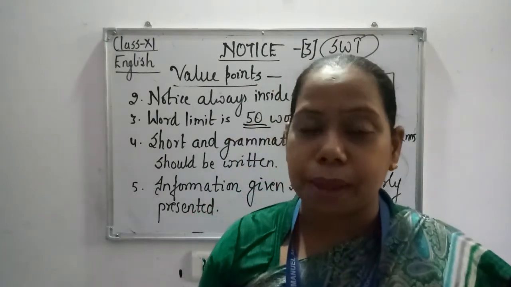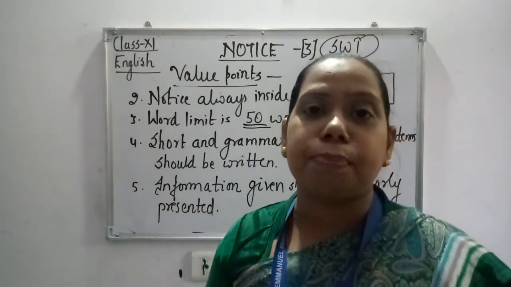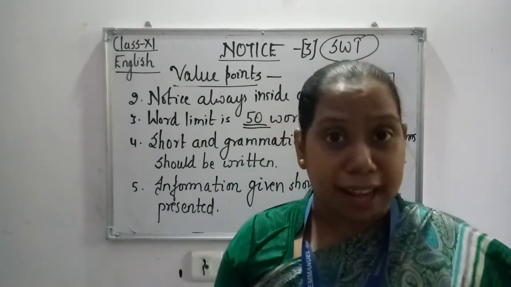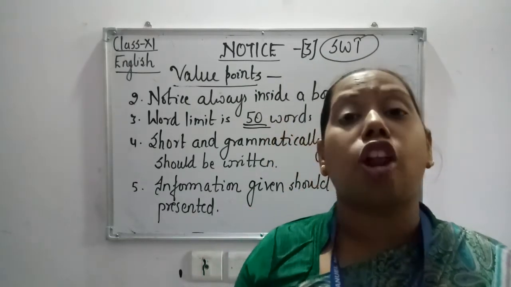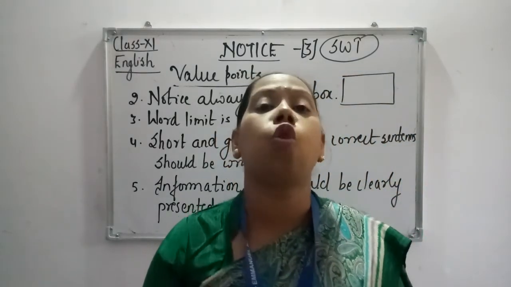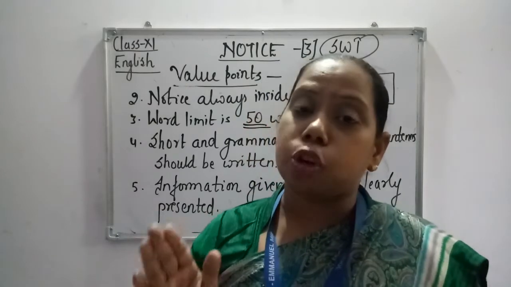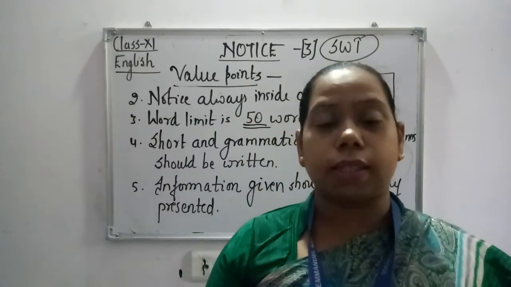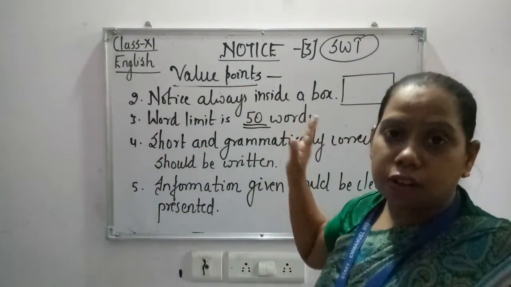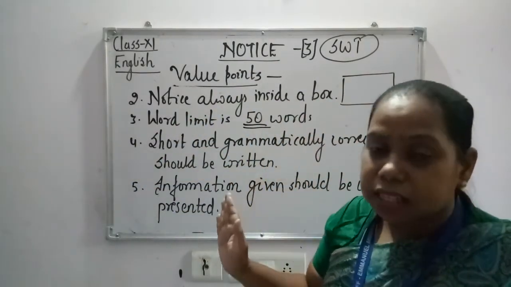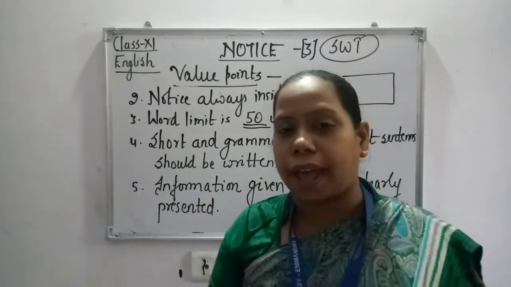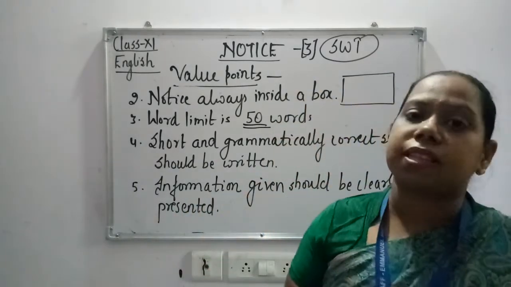What is going to happen, where it is going to happen, when it is going to take place, who all can attend, or who all can apply, or who all are eligible to attend that particular event, and whom you can contact. That should be there in the notice. That completes the 5 W's. Then it is always inside a box. The word limit is 50, and short and grammatically correct sentences you have to write, and information should be presented